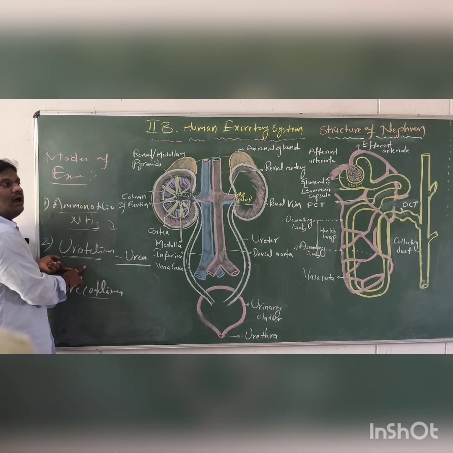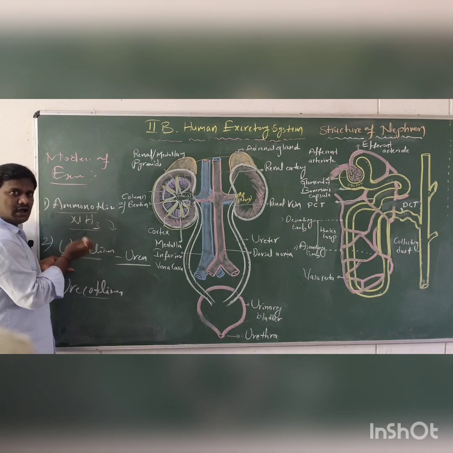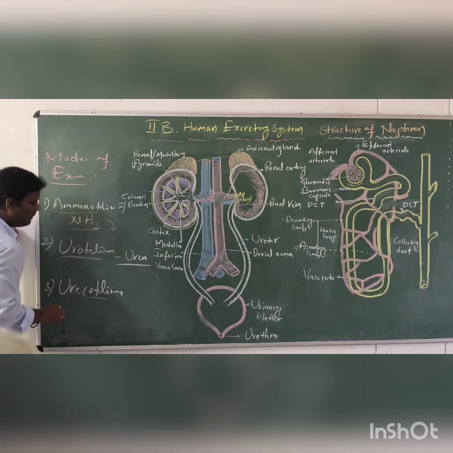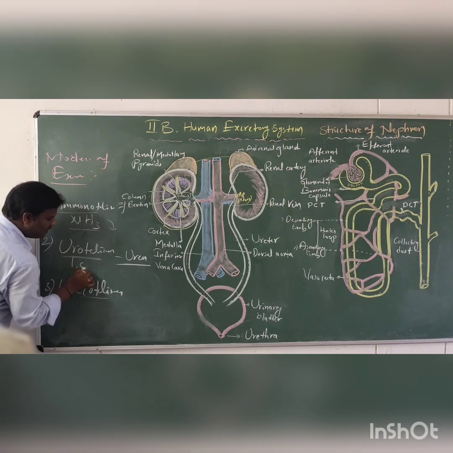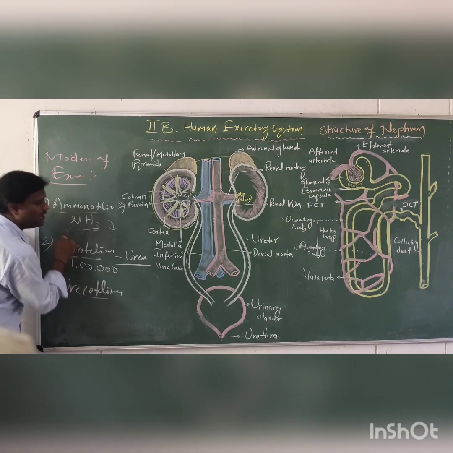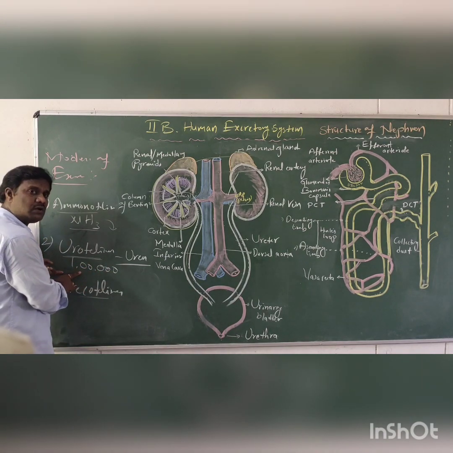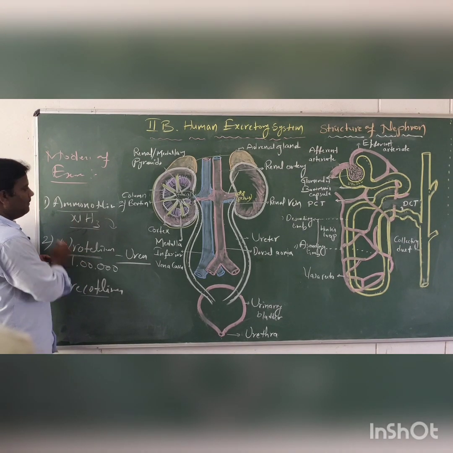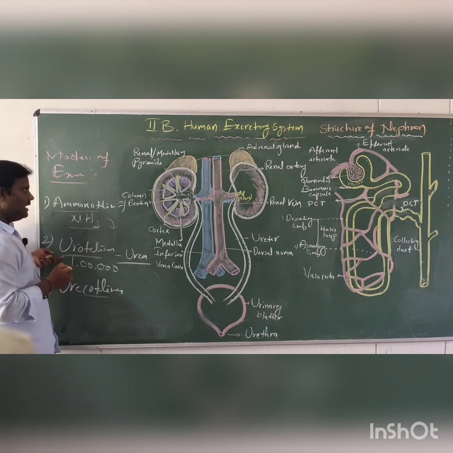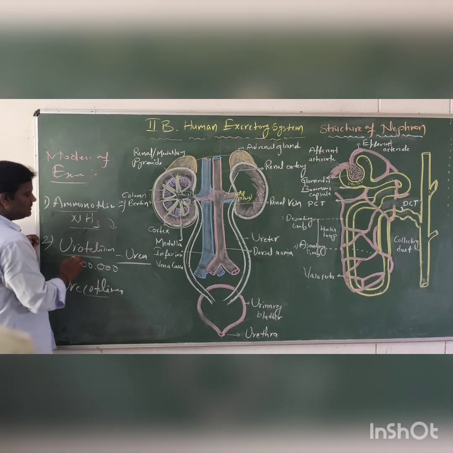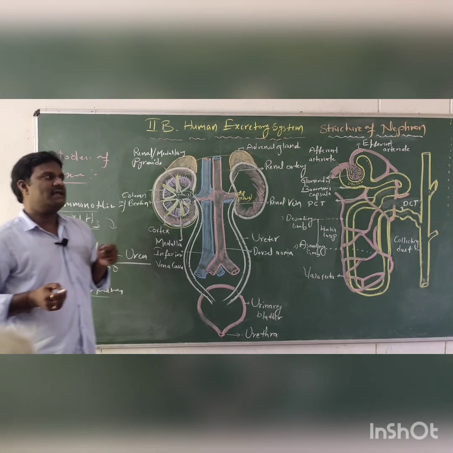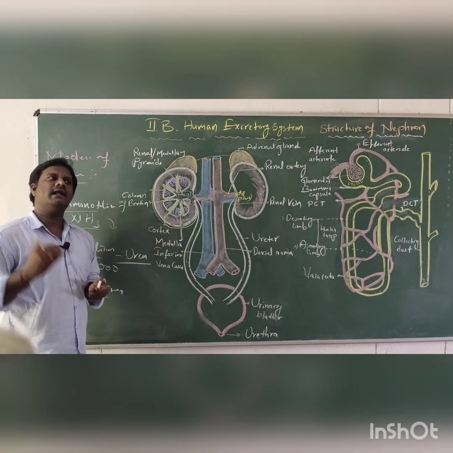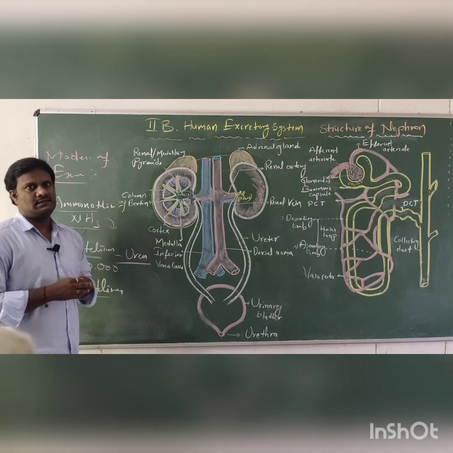This is a less toxic substance compared to ammonia, approximately 1 lakh times lower than ammonia. It is also soluble in water, and lower in toxicity than in ammonotelic organisms. Examples of ureotelic organisms are amphibians, earthworms and mammals.